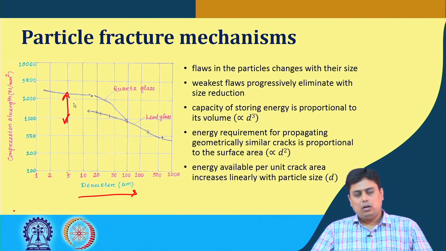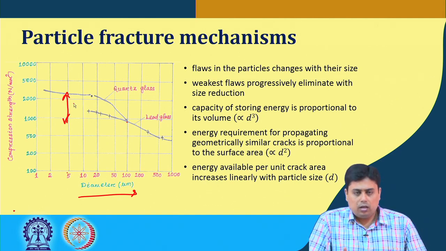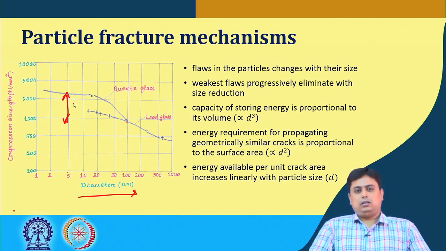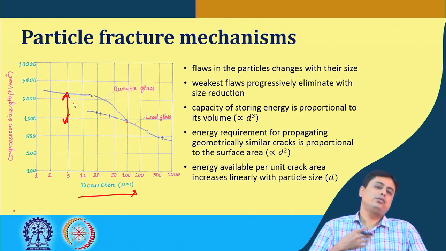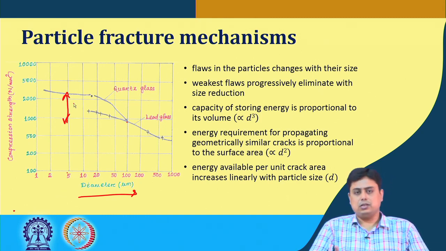So, the typical hypothesis is that there are flaws in the materials, and these flaws in the particle change with their size. In general, this fracture or deformation or something else can be called flaws, and it changes with the size.